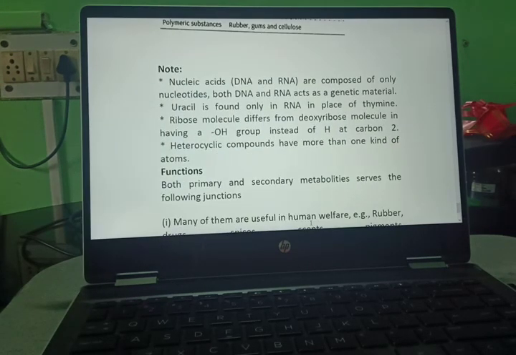Now, nucleic acids are composed of nucleotides. Both DNA and RNA act as genetic material. Uracil is found only in RNA in place of thymine. A ribose molecule differs from a deoxyribose molecule in having an OH group instead of H at carbon 2. Heterocyclic compounds have more than one kind of atom.